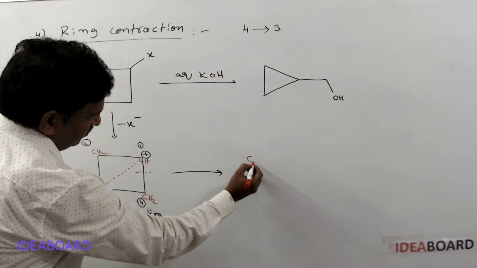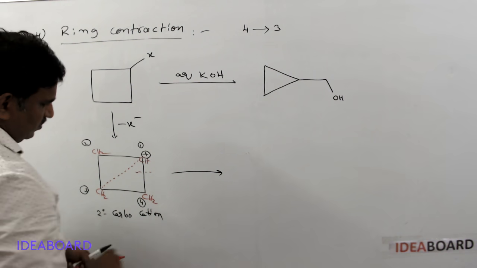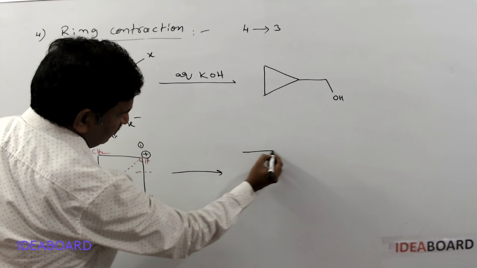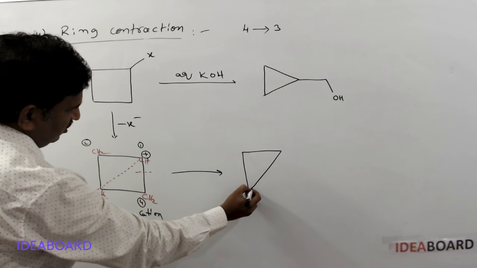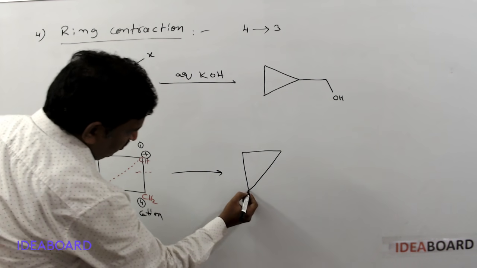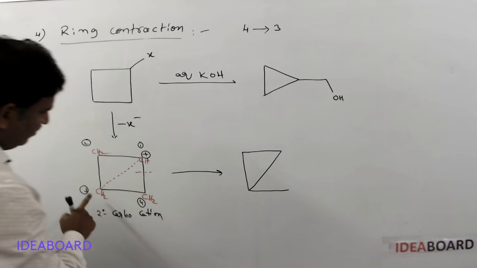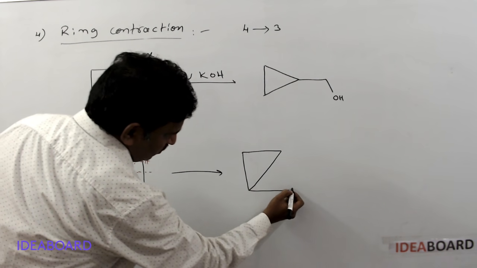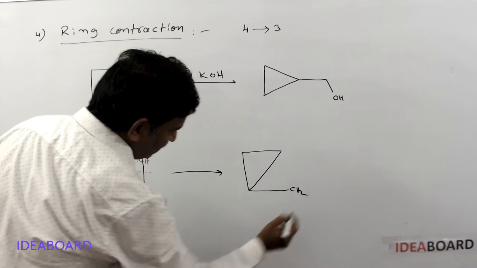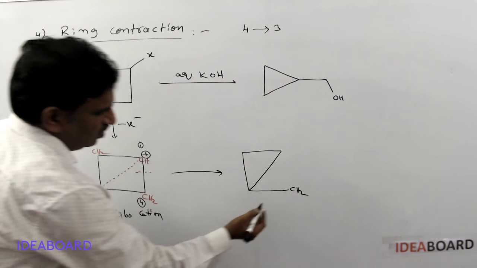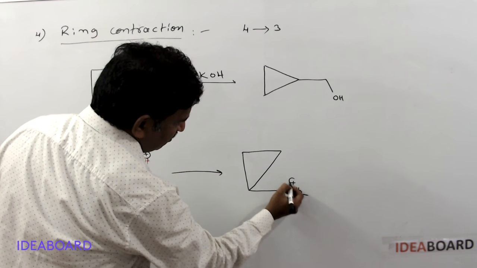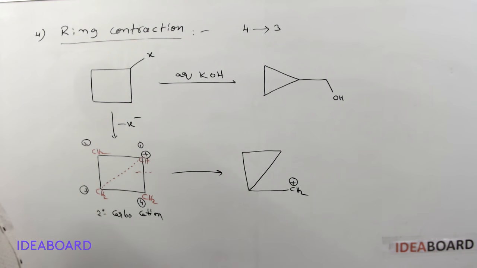So what is the product formed? This is the new bond formed, and there is an old bond already present, not dissociated. So you will get CH2 here, CH2, and this bond is dissociated, so it is losing electrons and here it is getting a positive charge.